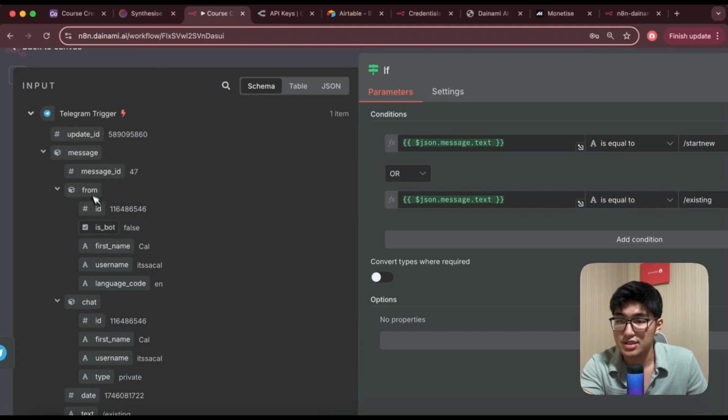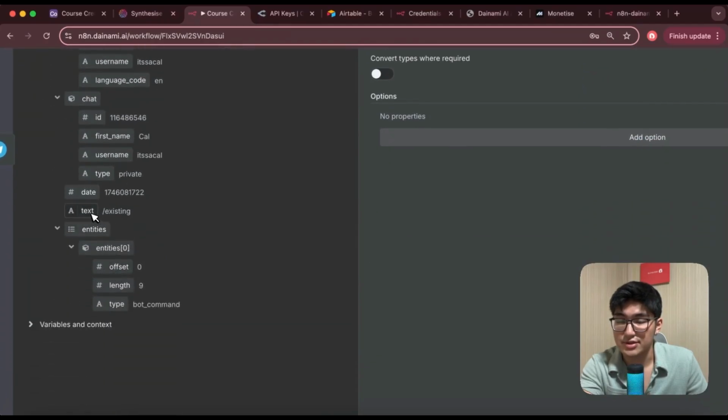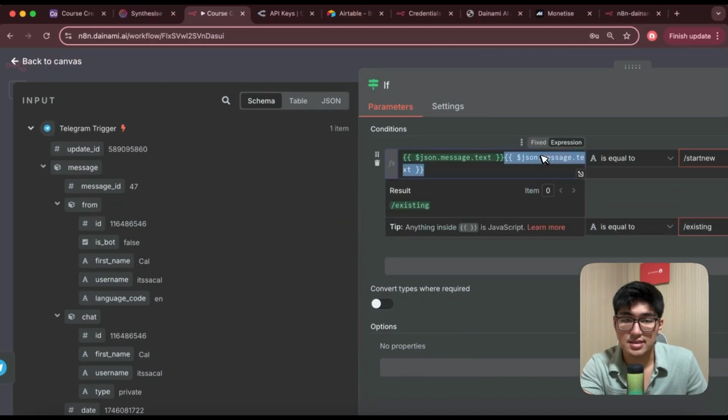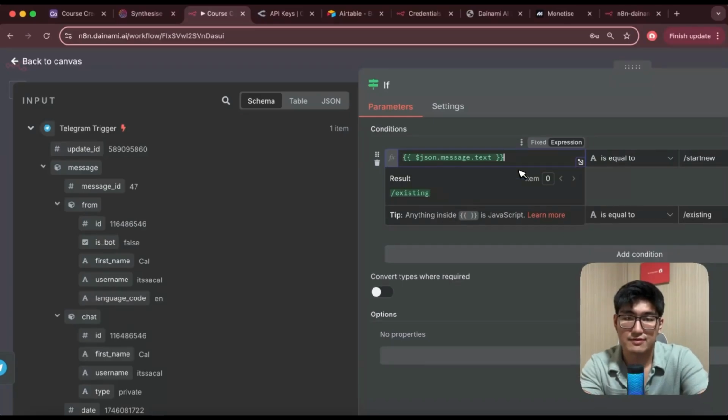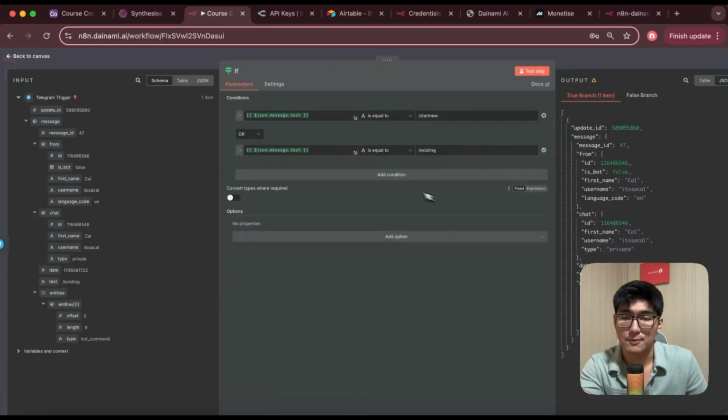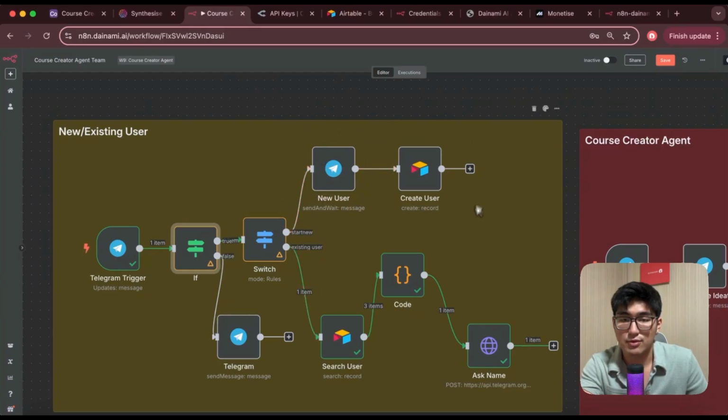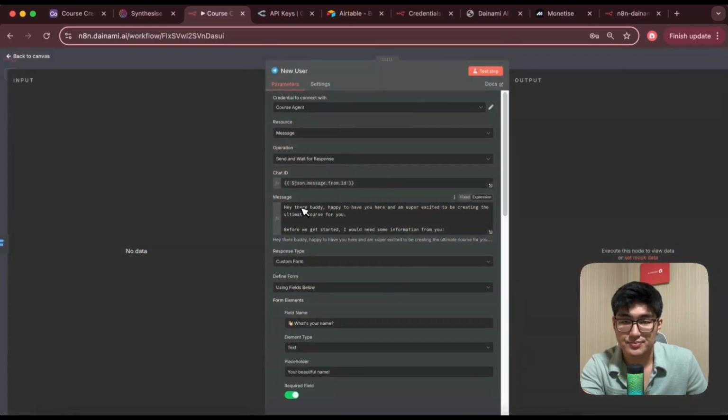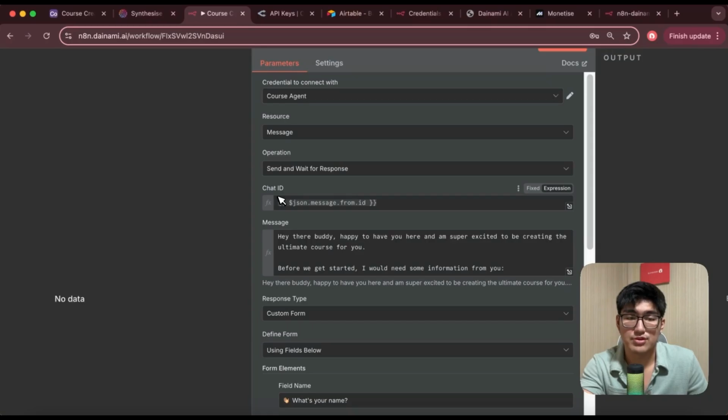Let's see, where is it? Message, the text value here, and then you just have to paste this in. Make sure it's expression, and this format over here will allow you to copy over the information and use that as the dynamic information for our workflow. Okay, once that is done, the first top one is to create a new user. So I'm going to send a new message to the user. Okay, and then the chat ID is retrieved from the previous component.